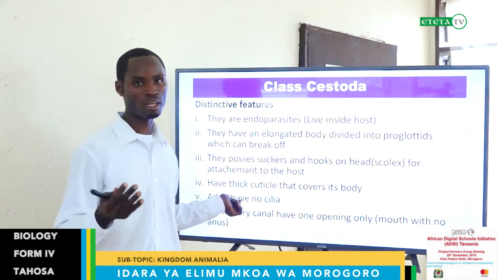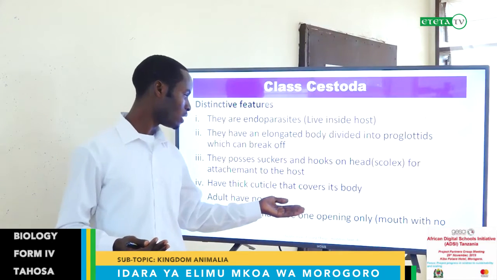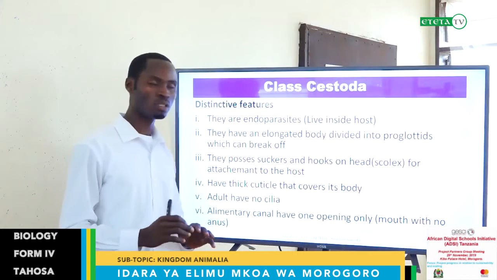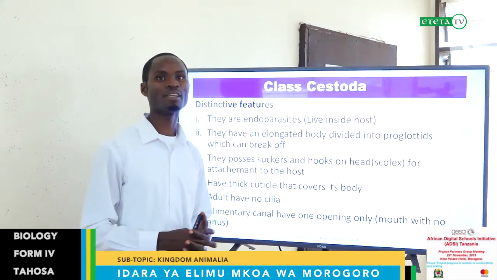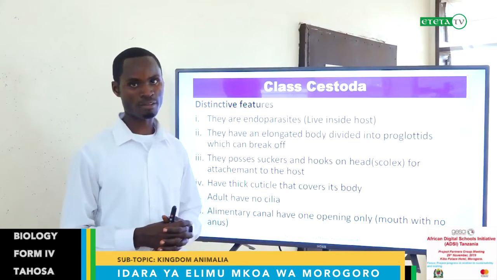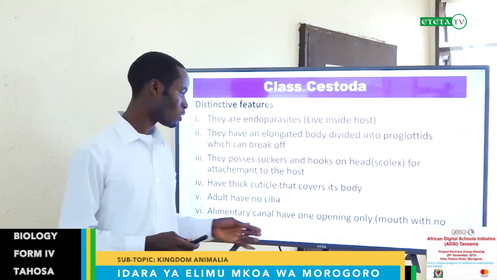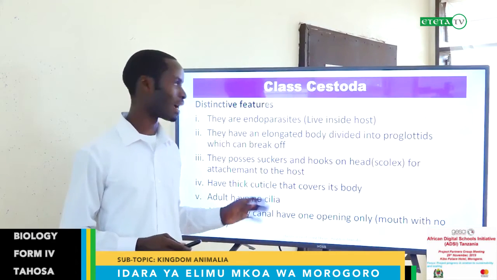This is their adaptation. Again, the alimentary canal has one opening only, a mouth with no anus. In other words, these organisms have an incomplete gut, also called a blind gut.